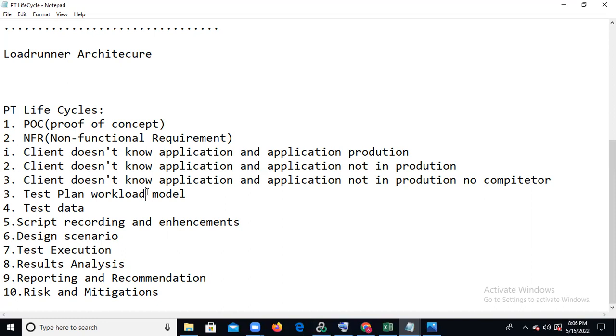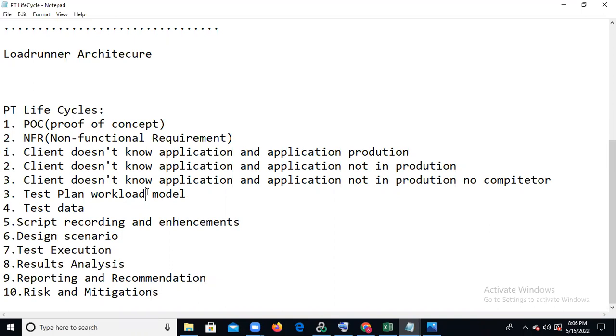Kiran, I have one question. As a performance tester, our daily activities are these 1 to 10 points only, from scratch to end? Yes. And one more thing you said, that we have to choose JMeter or LoadRunner, and I have to decide which parameter to use for the current project? Yeah, so in the POC, according to the requirement.